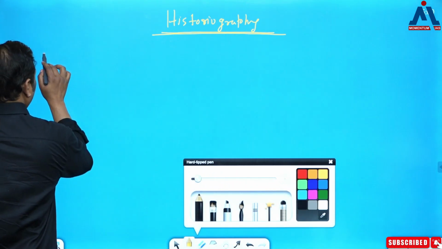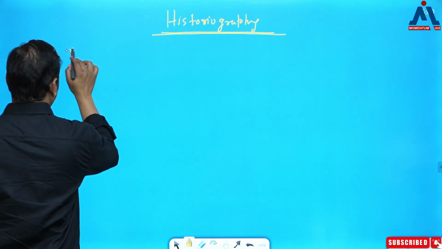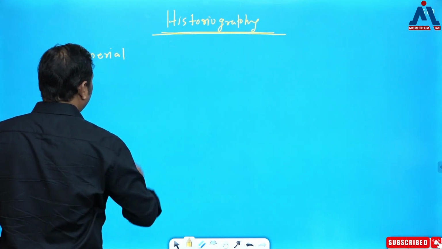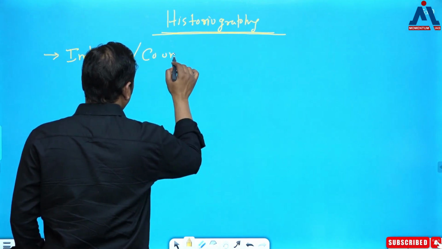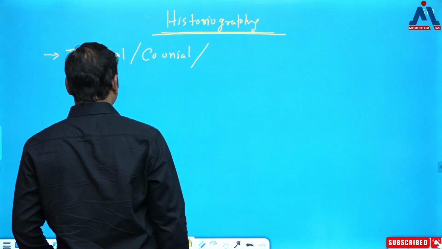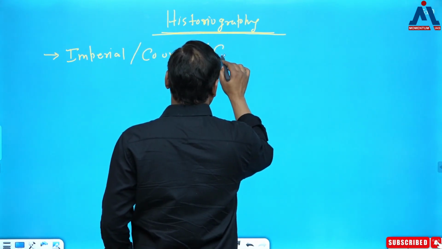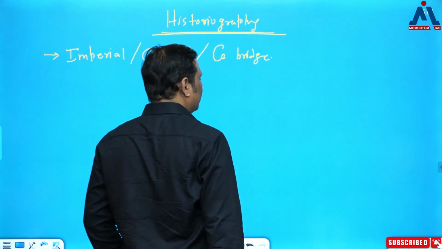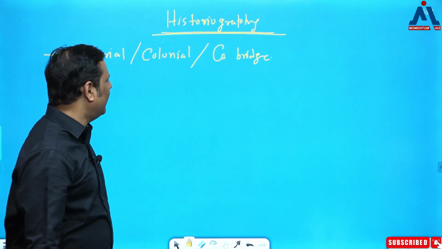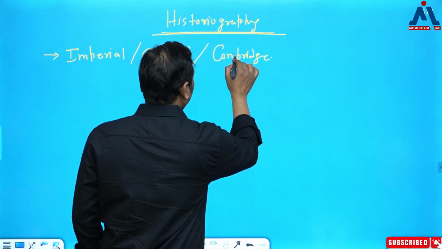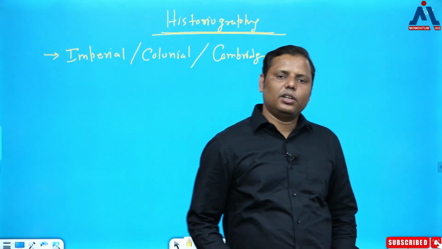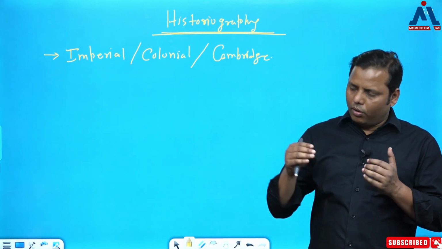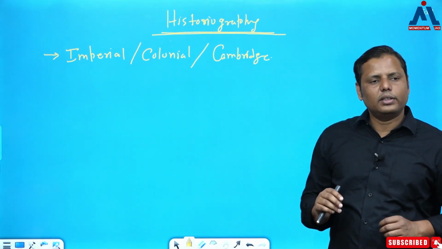Okay, fine. So when it comes to historiography, it started with which sort of historian? That is called imperial historiography. Imperial, right? That is even being called colonial. And in fact, if we talk about modern times, it is something called the Cambridge School of Historiography. Now, what is this historiography? I won't go into much detail of this historiography because, of course, in future we are going to discuss it in detail.